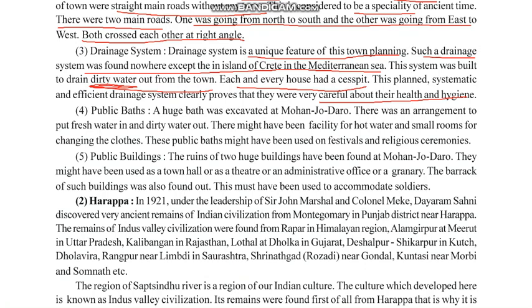Next is the public bath. A huge bath was excavated at Mohenjo-daro. There was an arrangement to put fresh water in and dirty water out. This big bath was also known as the Great Bath. This might have been a facility for hot water, and on the side of it there were small rooms for changing clothes. This public bath might have been used for festivals and religious ceremonies.